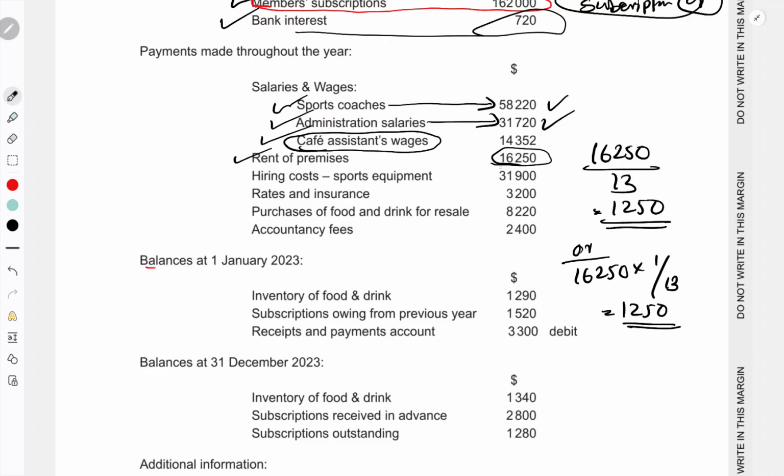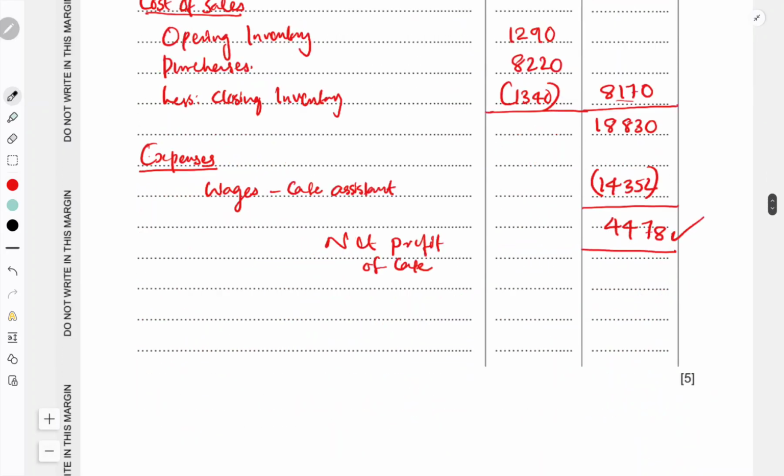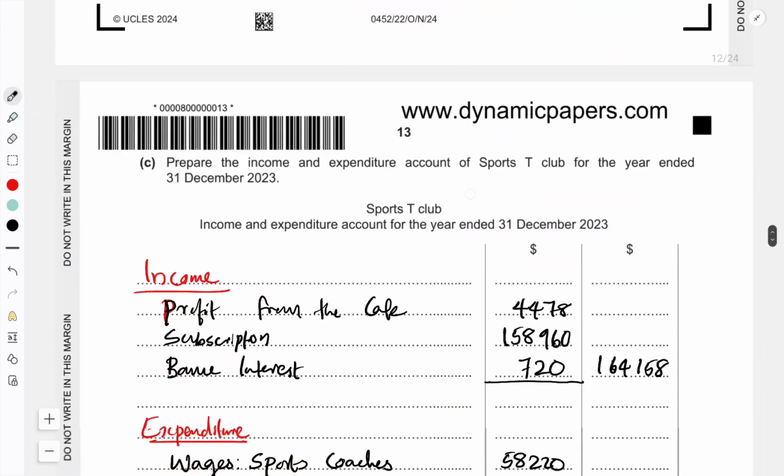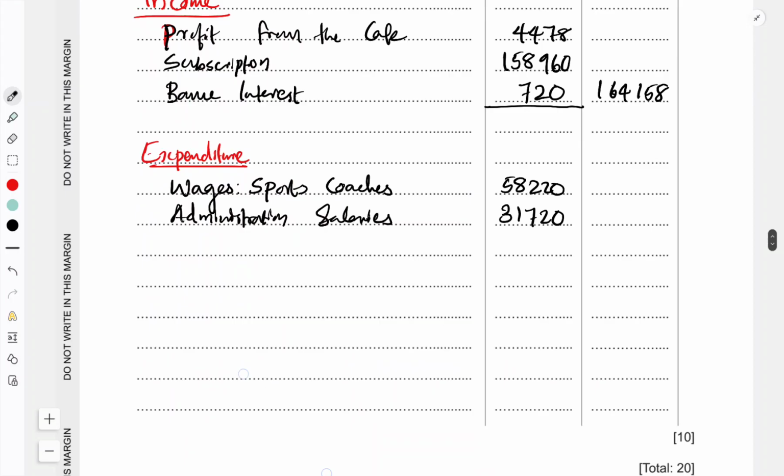So I'm taking rent 16,250 here and doing the adjustment with it. Inside the bracket, 16,250 minus 1 month prepaid.